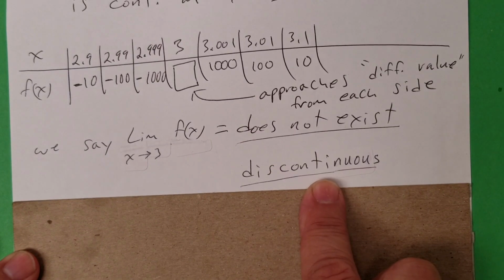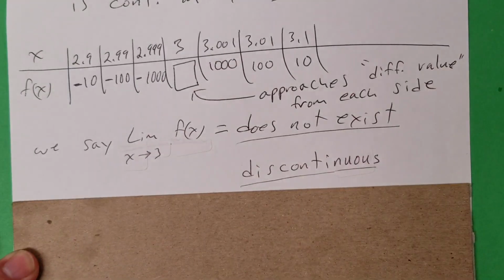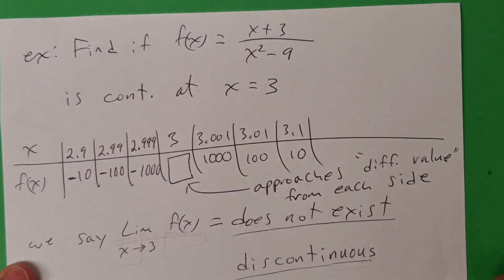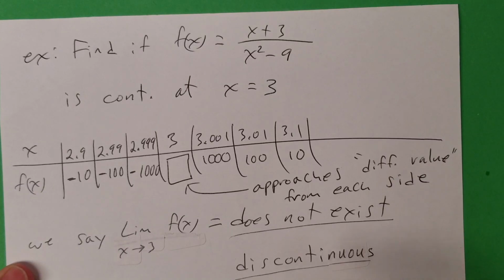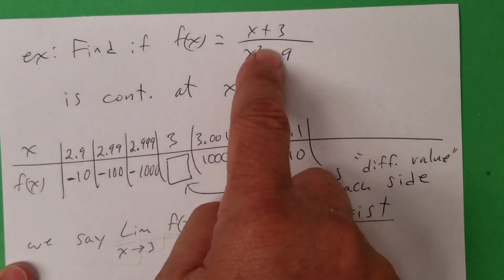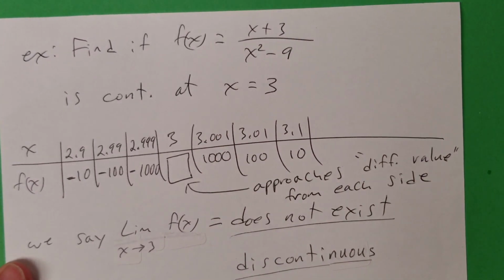Okay? Should we check if f of 3 exists? It doesn't matter. It won't. But the question was, is it discontinuous or continuous? And we found out that it's discontinuous. So you could plug it in, and by the way, you'll get a 0 on the bottom, which means it doesn't exist. But we're done. We don't have to check f of 3.